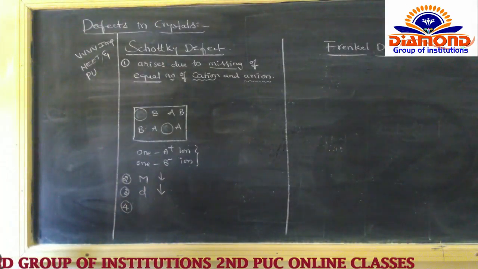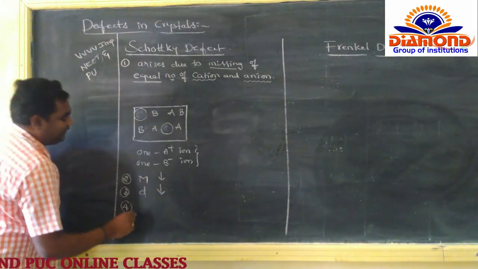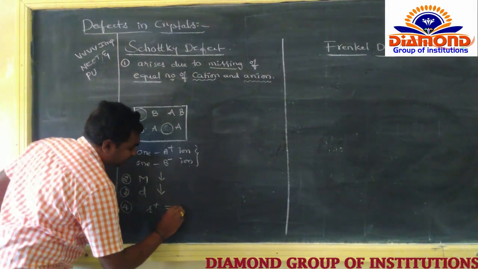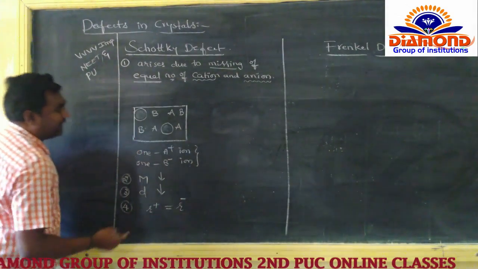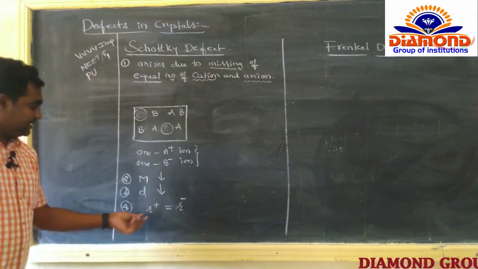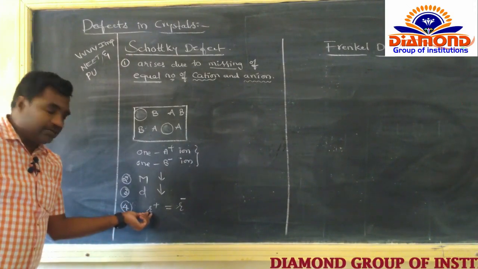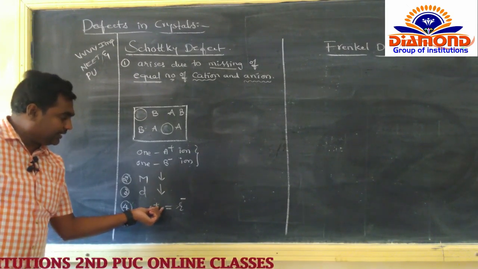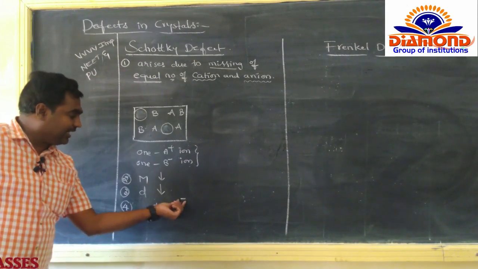The compounds which have the radius of the cation equal to the radius of the anion can show the Schottky defect. Here R means radius, plus means cation. So the radius of the cation is equal to the radius of the anion.